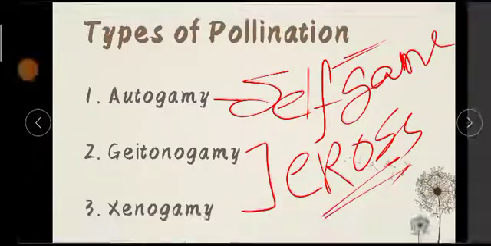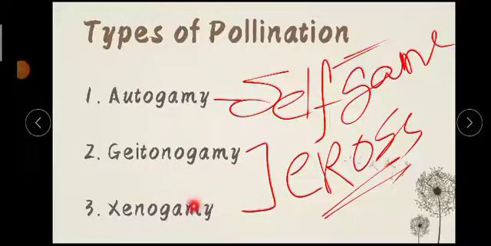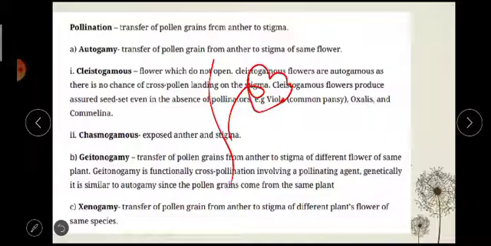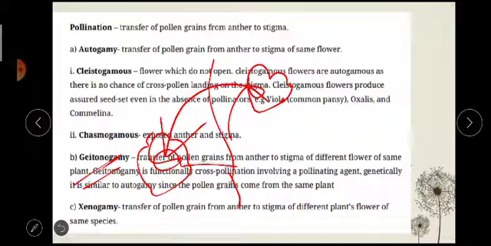I already told you that cross-pollination is of two types, geitonogamy and xenogamy. What is geitonogamy? Transfer of pollen grains from the anther to the stigma of a different flower in the same plant. Suppose this is a plant, here one flower is there, here also another flower is there. If the pollen grains from this flower come and fall on the stigma of this flower, then it is called geitonogamy. Why is it geitonogamy? Because it is cross-pollination, not in the same flower but in the same plant. Understood? In the same plant. That's why it is called geitonogamy.